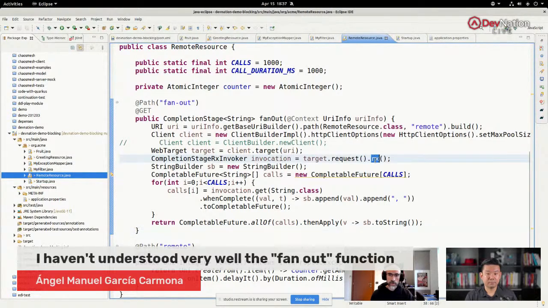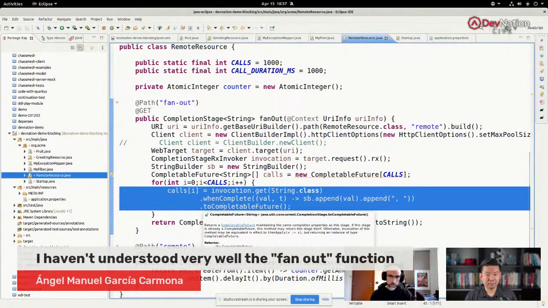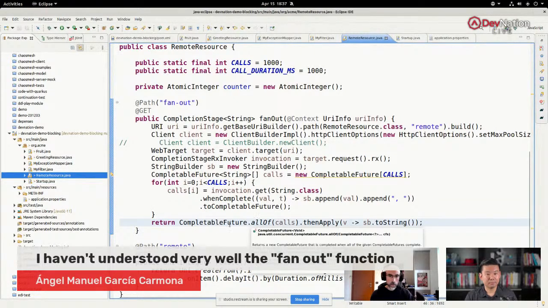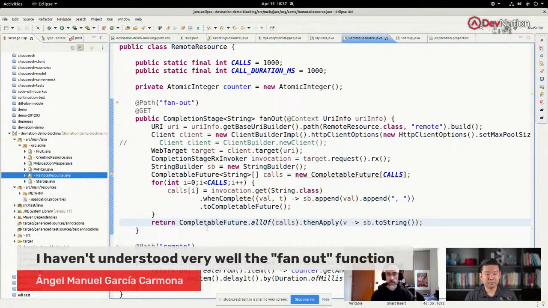So we're using the RX version of the client API from JAX-RS, which allows us to send 1,000 calls and then wait for them all to be done, hopefully in 1 second. Obviously, in the case that the client is blocking and the server is exhausted by running out of worker threads, it's going to take 20 seconds, as we've shown.